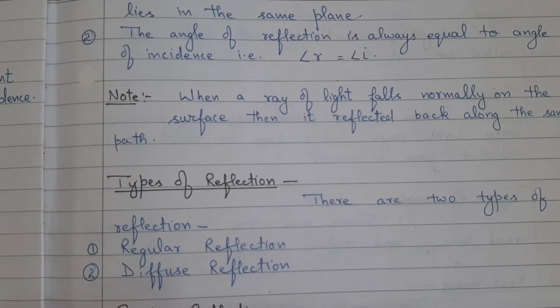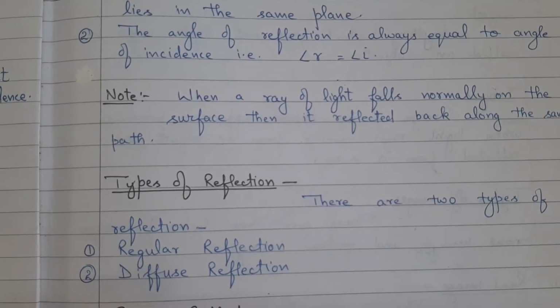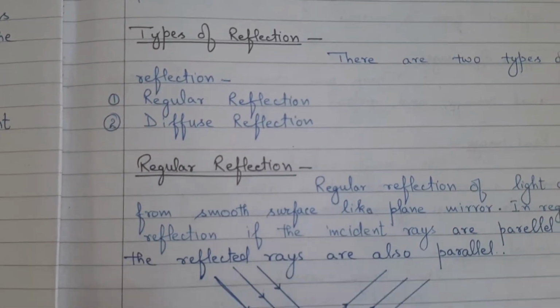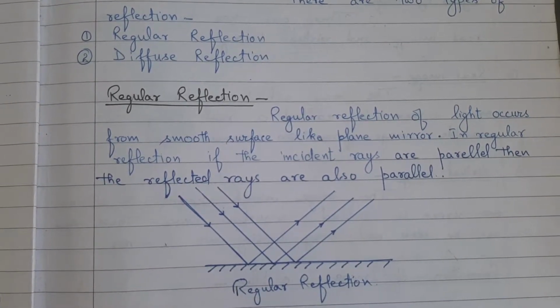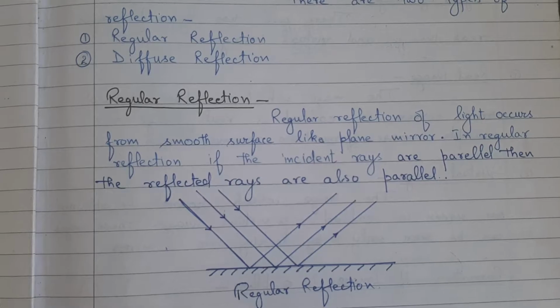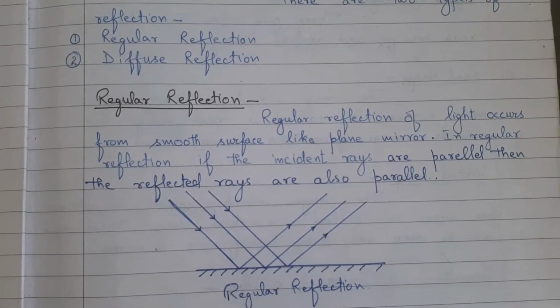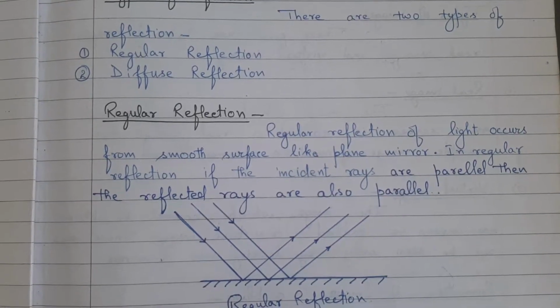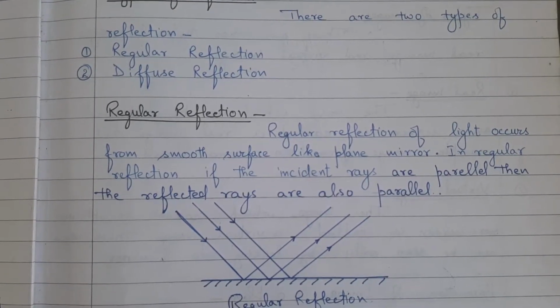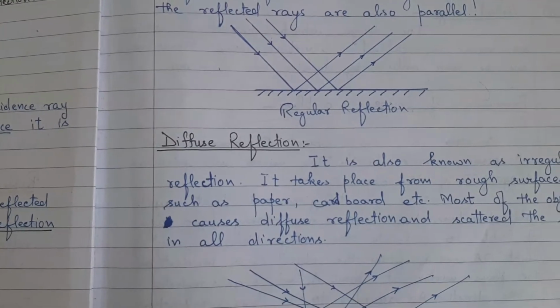Types of reflection. There are two types of reflection, regular reflection and diffuse reflection. Regular reflection. Regular reflection of light occurs from a smooth surface like a plane mirror. In regular reflection, if the incident rays are parallel, the reflected rays are also parallel.